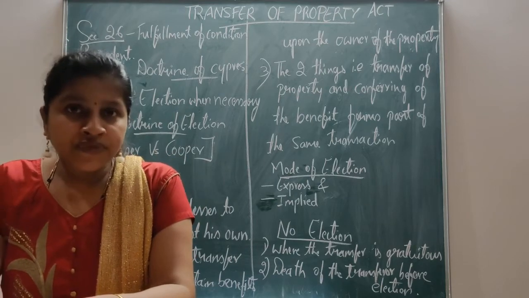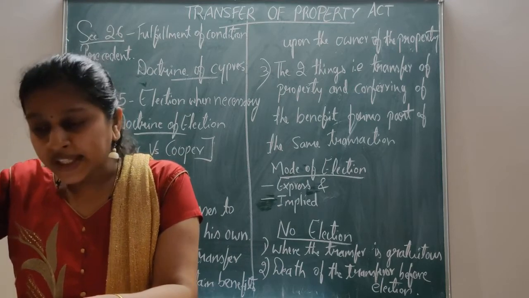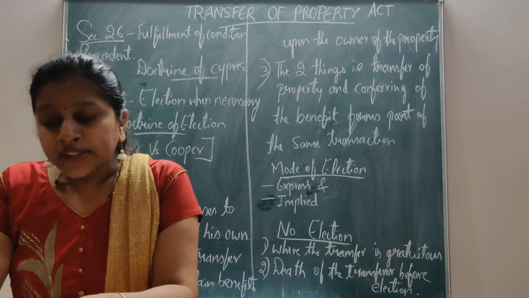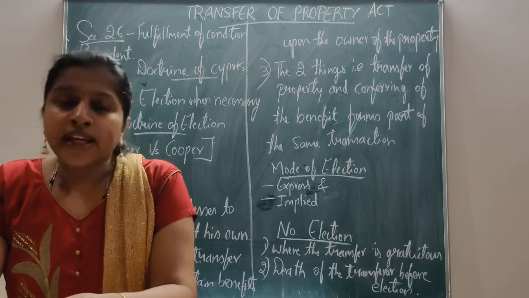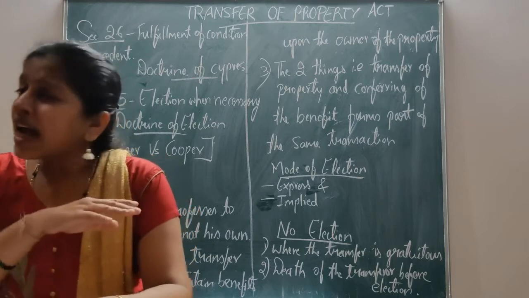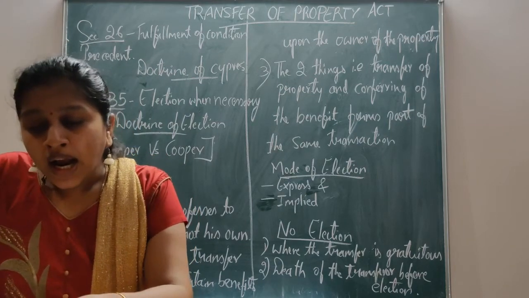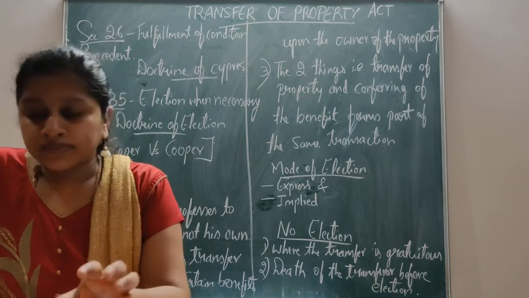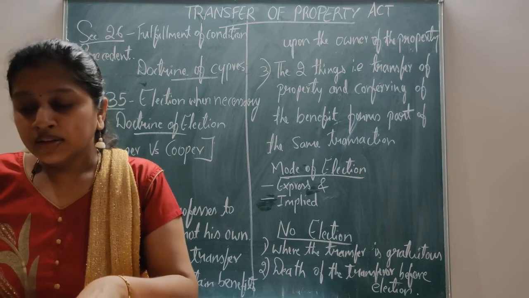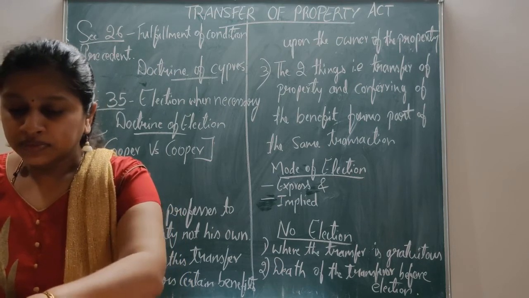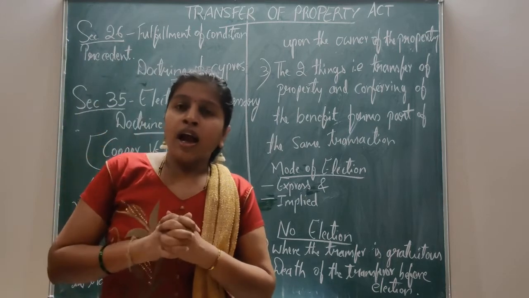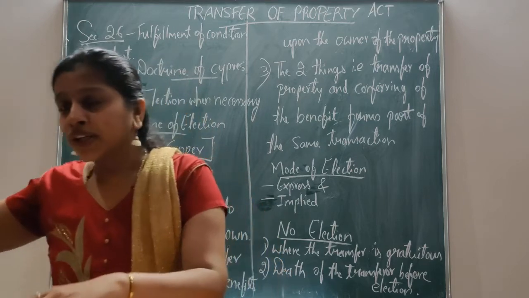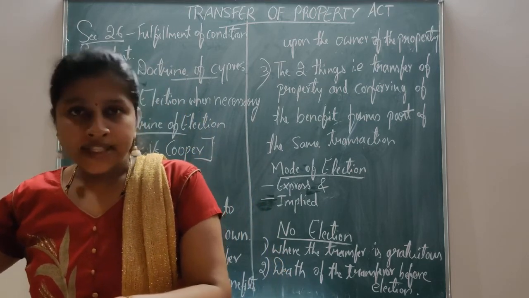When a person transfers the property of the transferee to a third person and confers a benefit on the transferee, and the transferee has not made any election and suddenly the transferor dies, then also there is no question of election. I am not the owner of the property, but I am going to transfer the property of the other person, the transferee.